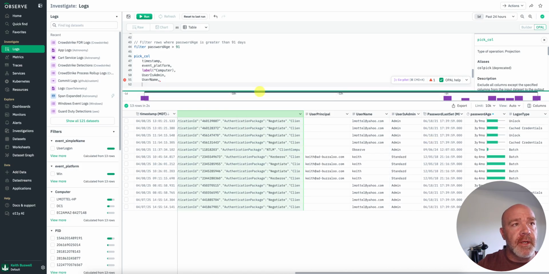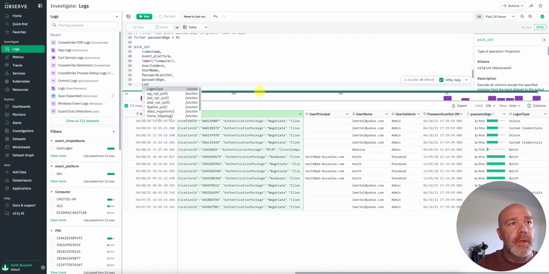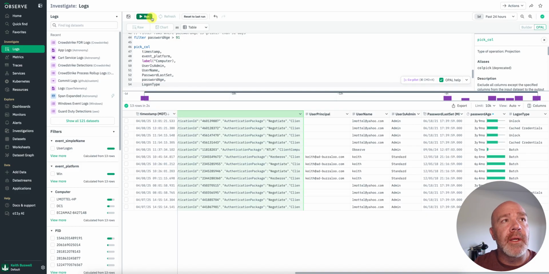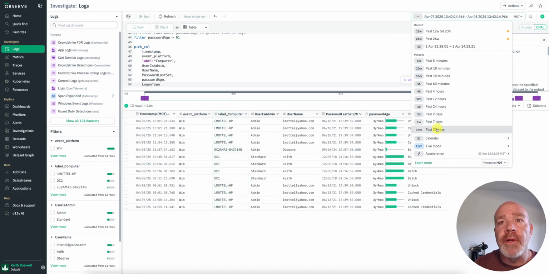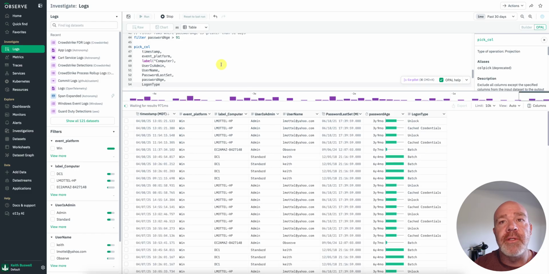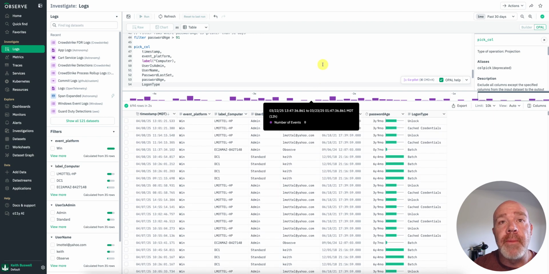Password last set is good. Password age. And then logon type. Cool. I think that should give me a good view of what I'm looking for here. And then tell you what, let's rewind 30 days. Let's do this for the previous 30 days of data. Great. Awesome. Looks good. So this alone could be a really nifty table that I want to save.